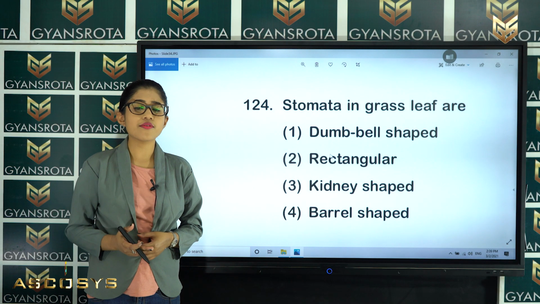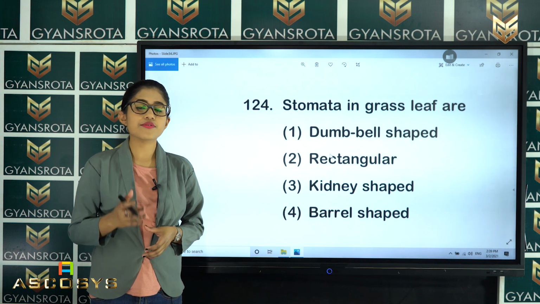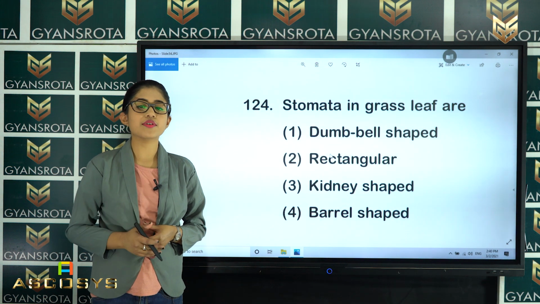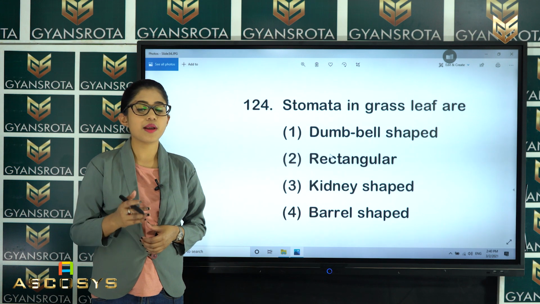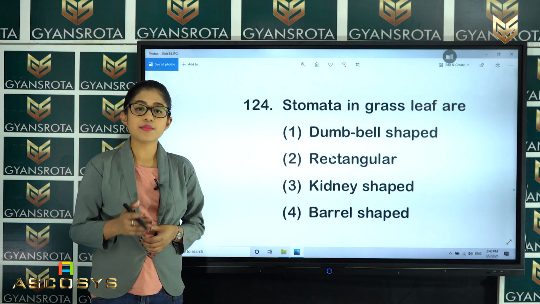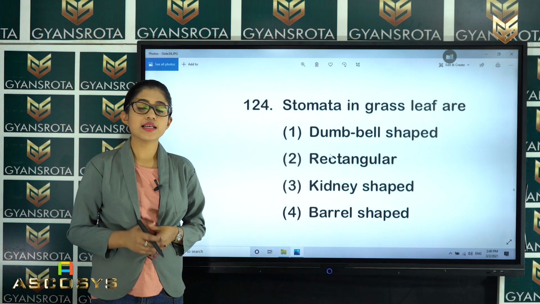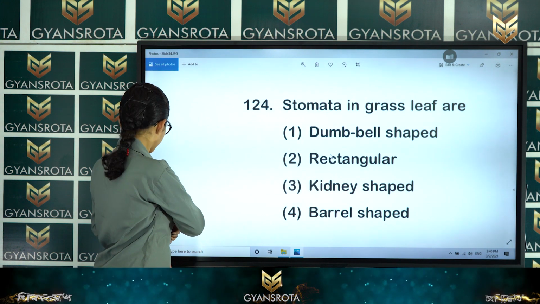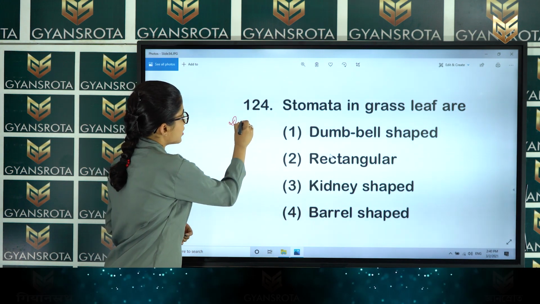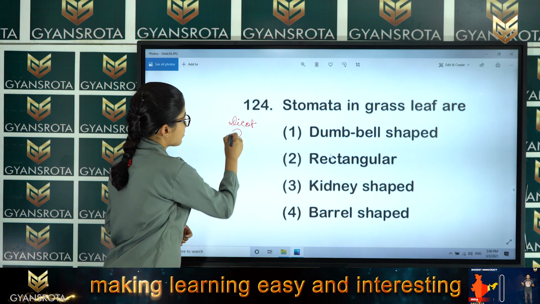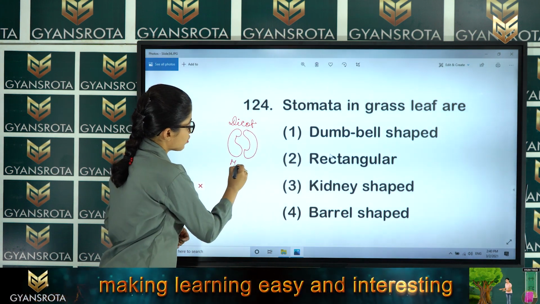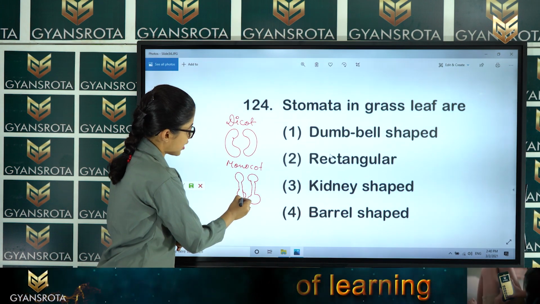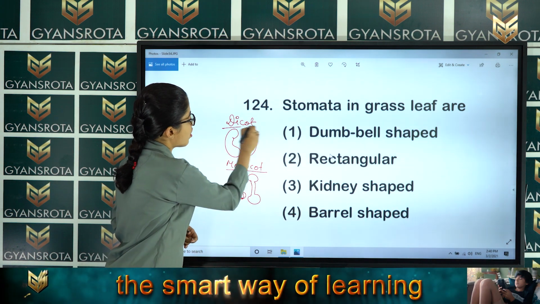So, this is also a very easy question, and we have discussed the different structures of the guard cells in the chapter Anatomy of Flowering Plants. There we have discussed that in monocotyledonous plants the guard cells are dumbbell shaped, whereas in dicotyledonous plants these are bean shaped, right? So, in the case of dicots the shape was bean shaped, and in the case of monocot it was dumbbell shaped. It looked something like this, right? So, this is the monocot and this is the dicot.